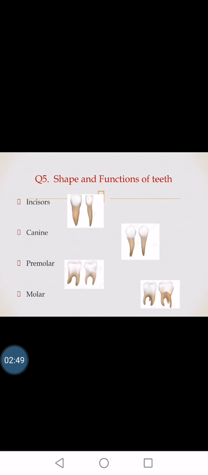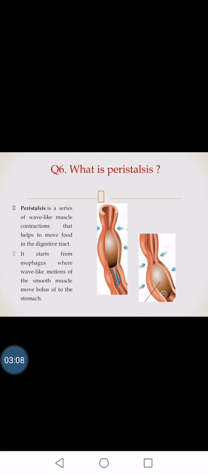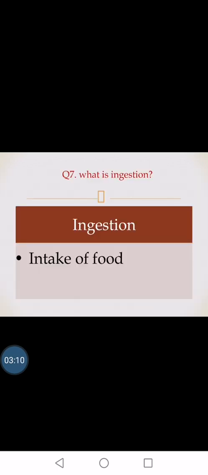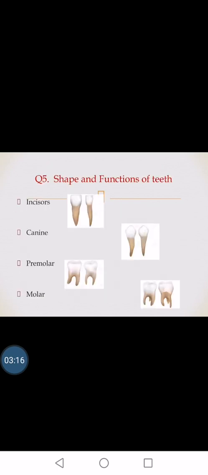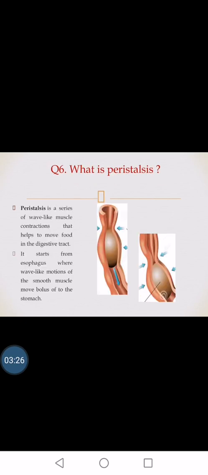These are some of the shapes of the different teeth. Incisors, you can see, are flat, then canines are pointed, then premolars with one or two roots, and then molars with 2 or 3 roots. The function of incisors is to cut, canines to tear the food particles, and premolars and molars both help in the grinding of food substances.